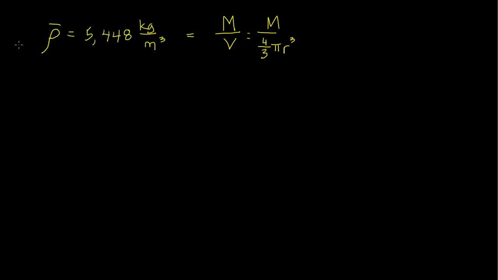So let's talk about how scientists, they were just people back then, were able to first determine the radius of the Earth and then determine the mass of the Earth. Because if we know those two things, we can compute the average density of the Earth. The radius of the Earth was actually first determined and measured with an incredibly high degree of accuracy back in 200 BC by a guy named Eratosthenes.